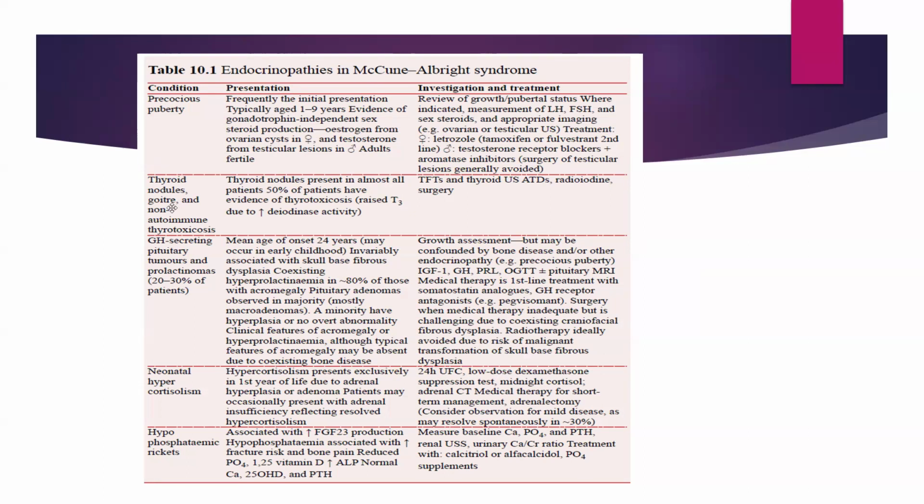If we look per se for the thyroid nodules, these are present in almost around 50% of the patients, and they are usually functioning nodules, and they clearly have evidence of thyrotoxicosis due to the raised deiodinase activity. The other endocrinopathies which we should be aware of are precocious puberty, growth hormone secreting pituitary tumors and prolactinomas, neonatal hypercortisolism, and hypophosphatemic rickets.